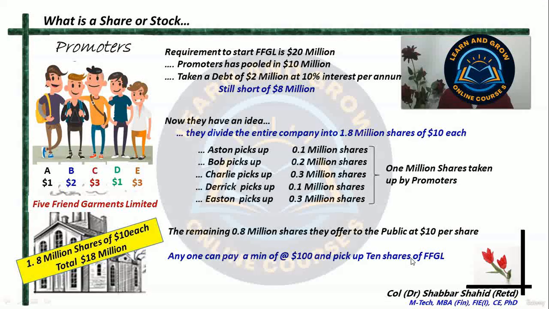There is no difference between the promoters and the public shareholders, except that the promoters have a larger number of shares. The individuals who are buying from the public may have a small number of shares. That's all. But otherwise, in terms of each share, everybody is equal.